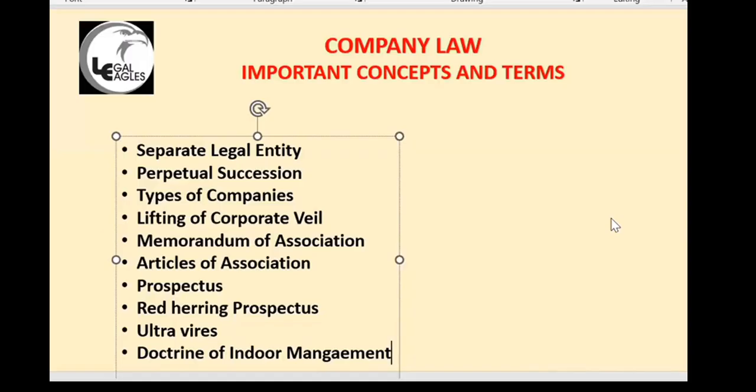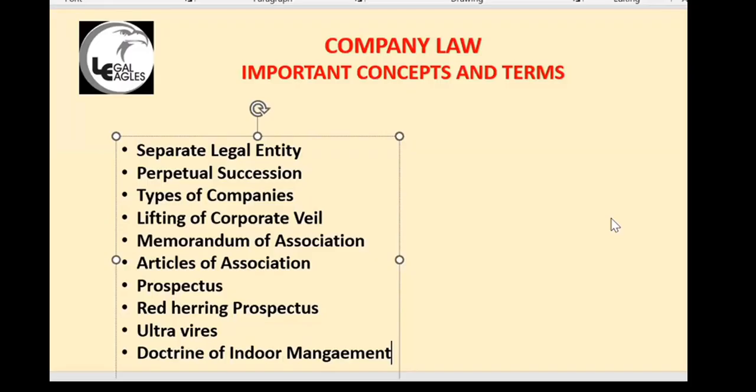Then I made an agreement with somebody to start a liquor business. Then I borrowed money from you for doing the liquor business also. Now I'm not paying you the money. You cannot say that it is indoor management, that you didn't know whether the objective was to start a liquor business or a finance business. No, it is ultra vires. That contract is not valid, not binding on the company. They cannot sue the company because the objects are very clear.